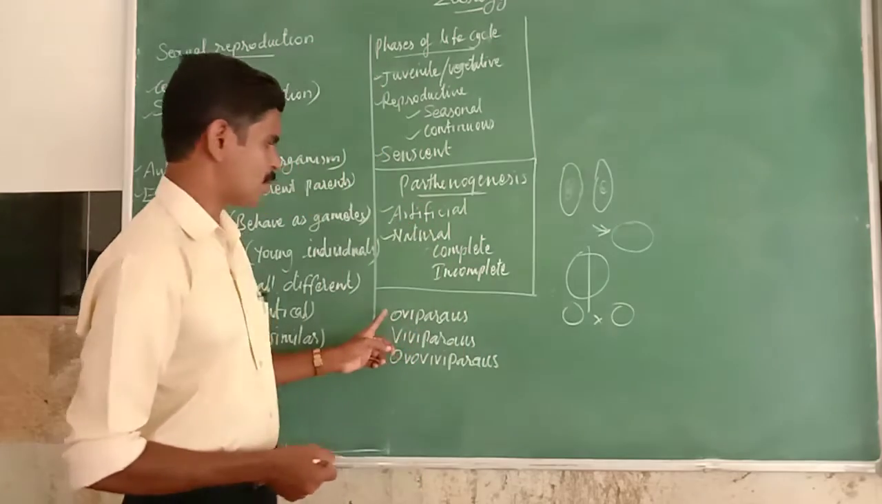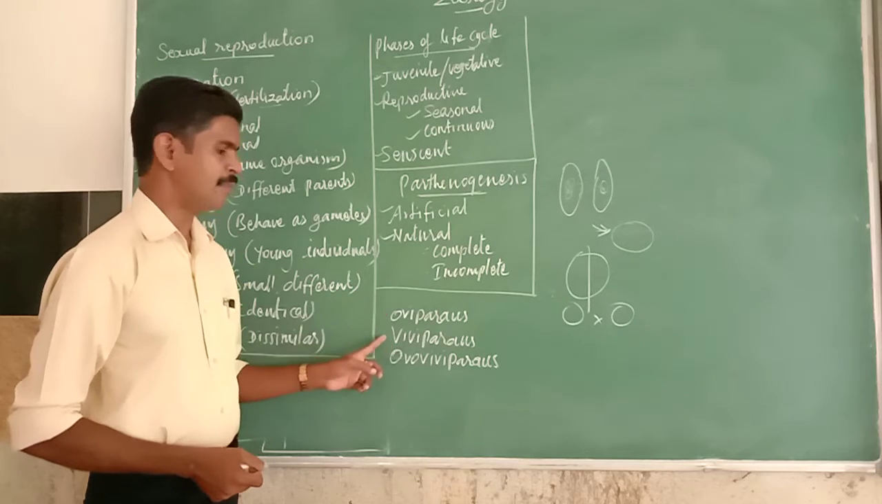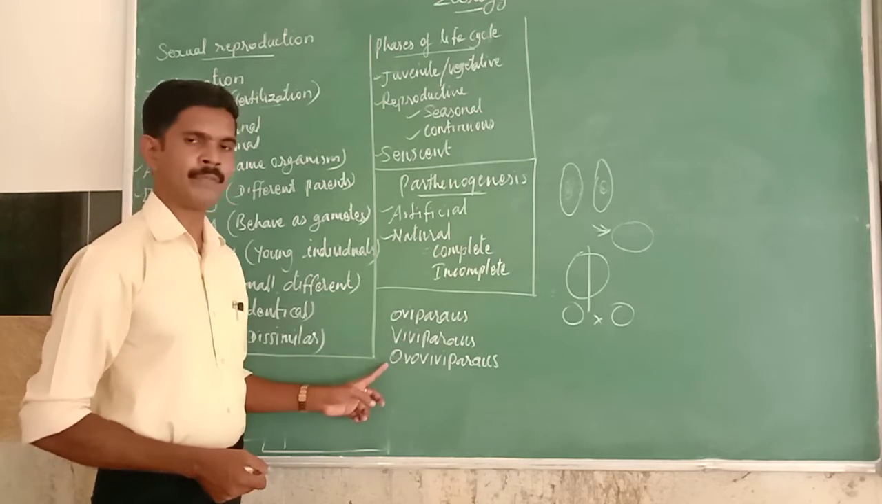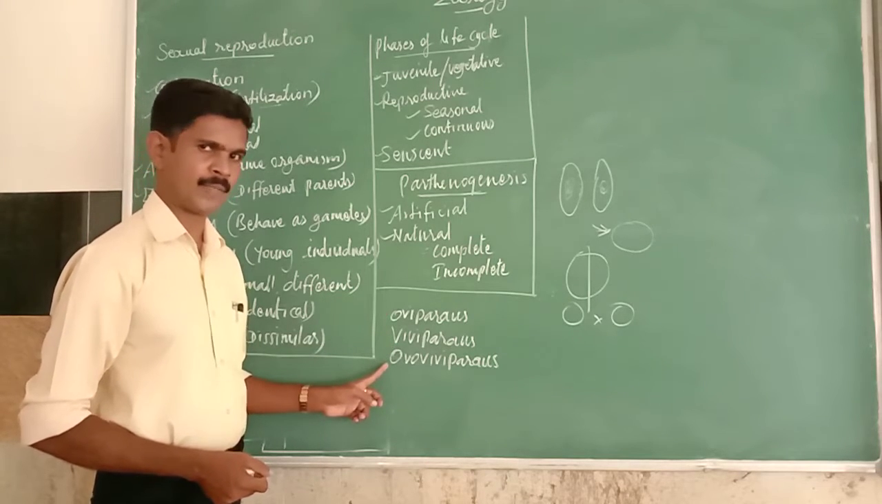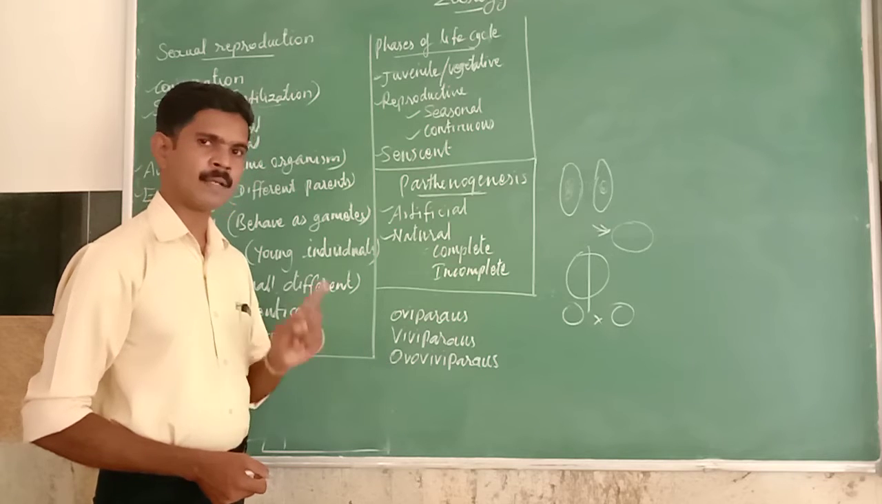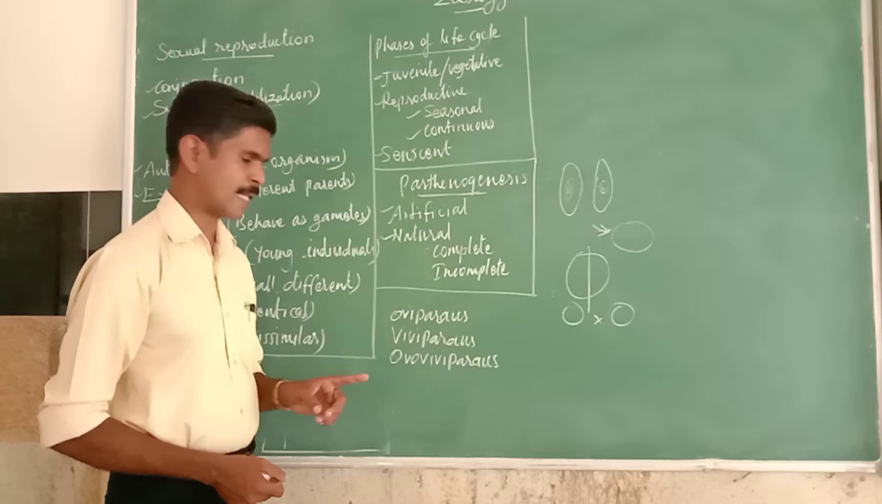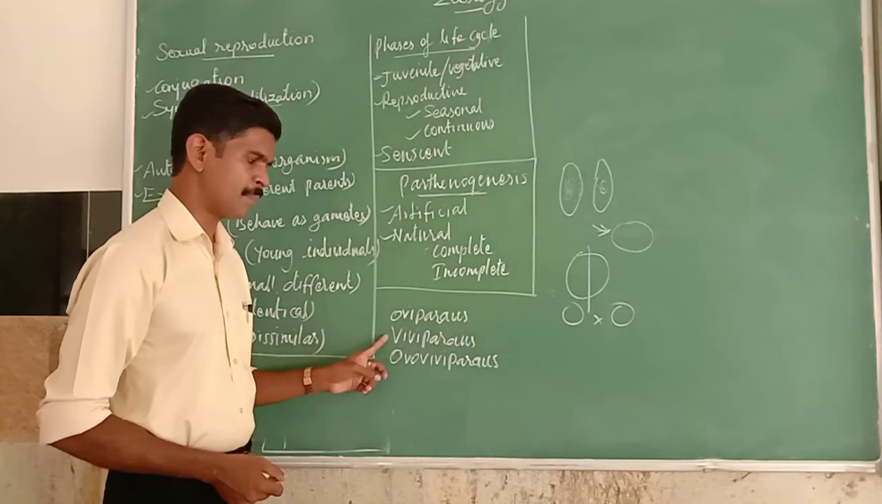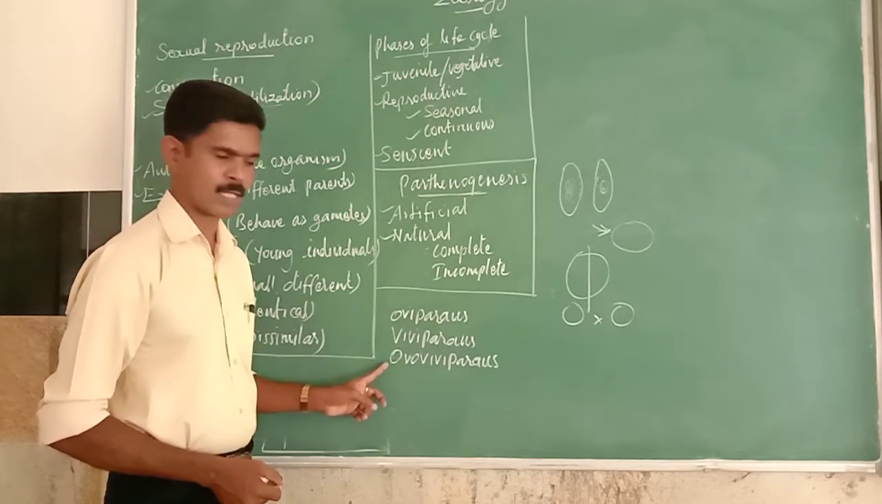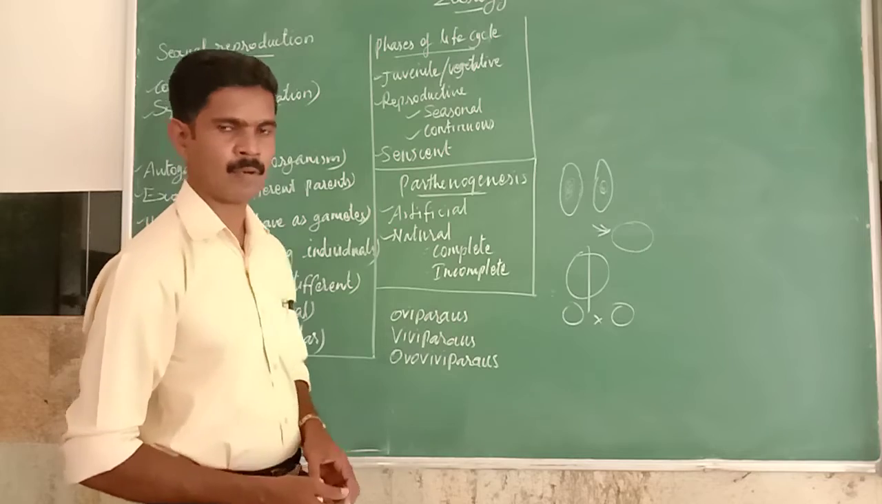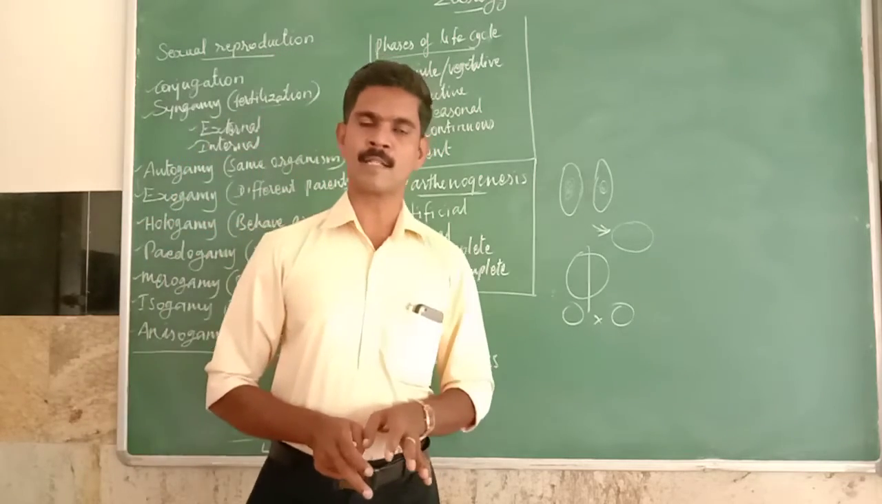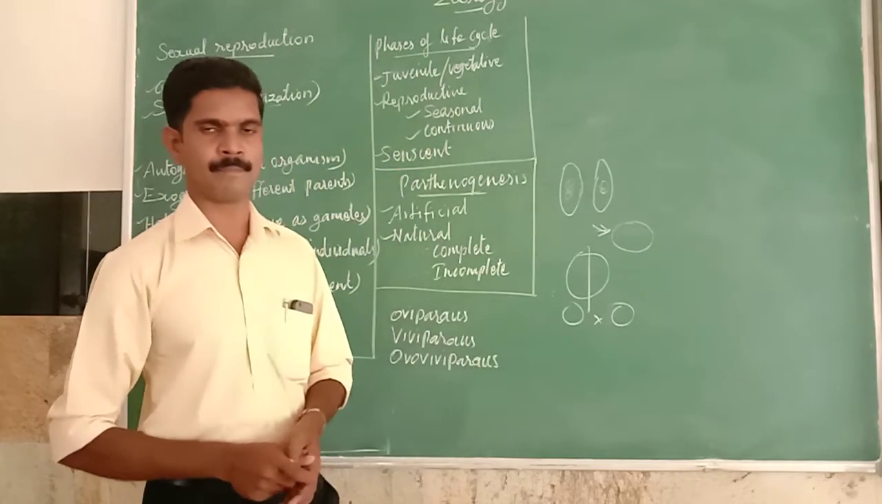Okay. The first one is oviparous organisms, viviparous organisms, and ovoviviparous organisms. Listen very carefully. Based on the place where the embryo is developing, the organisms are classified into oviparous, viviparous, and ovoviviparous organisms. Here, oviparous organisms, meaning all the egg-laying organisms, are called oviparous organisms.